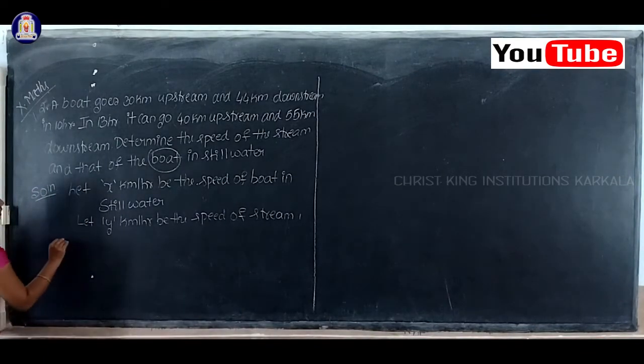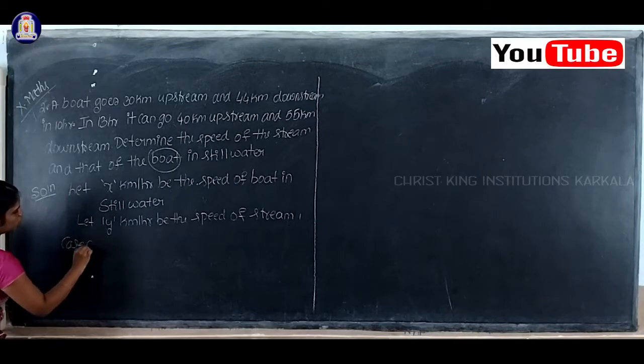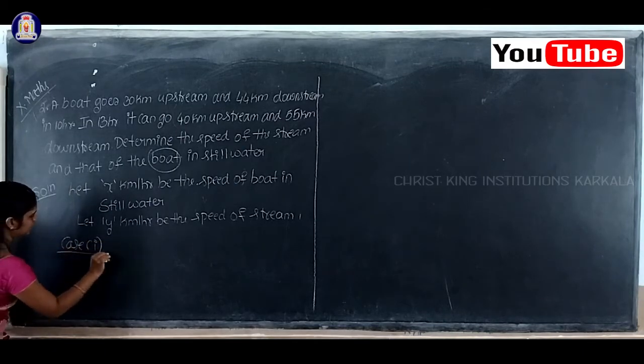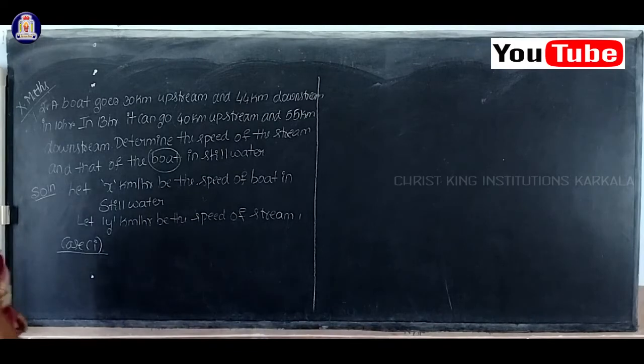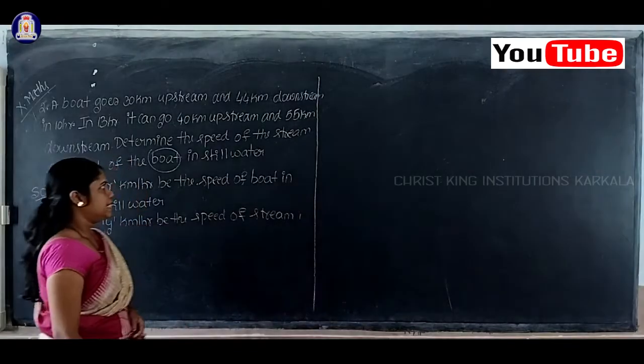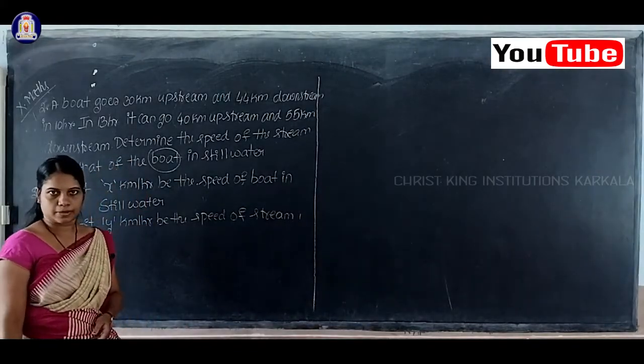First I'll consider case 1. In case 1, I'll see downstream and upstream separately.